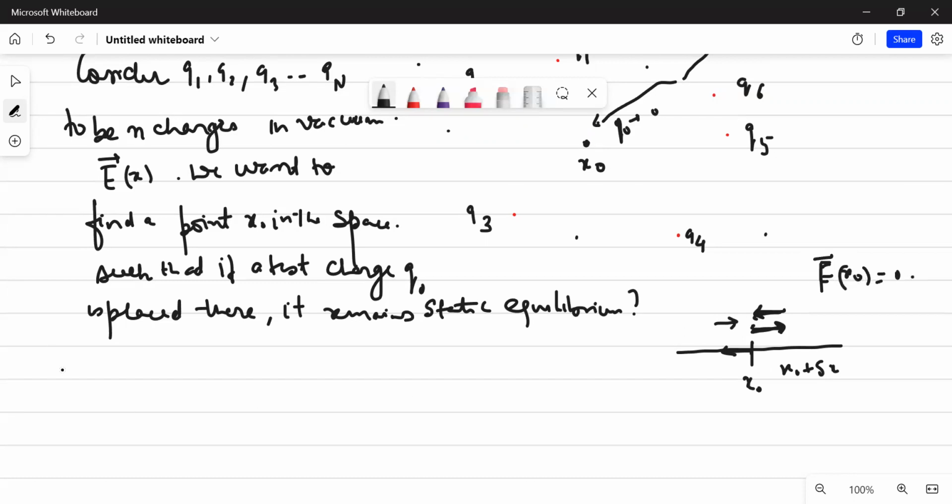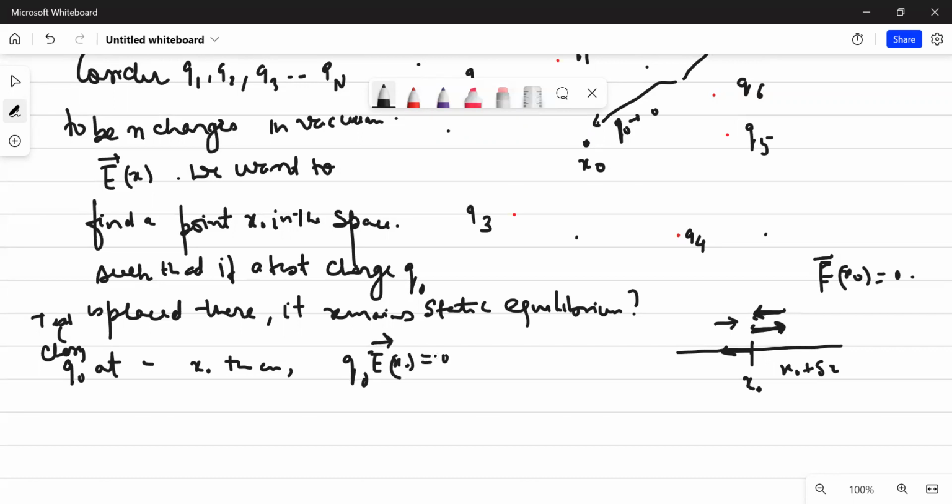So if a test charge q naught is brought to, let's say, x naught, then the first thing is that q naught times the electric field at x naught must be zero.